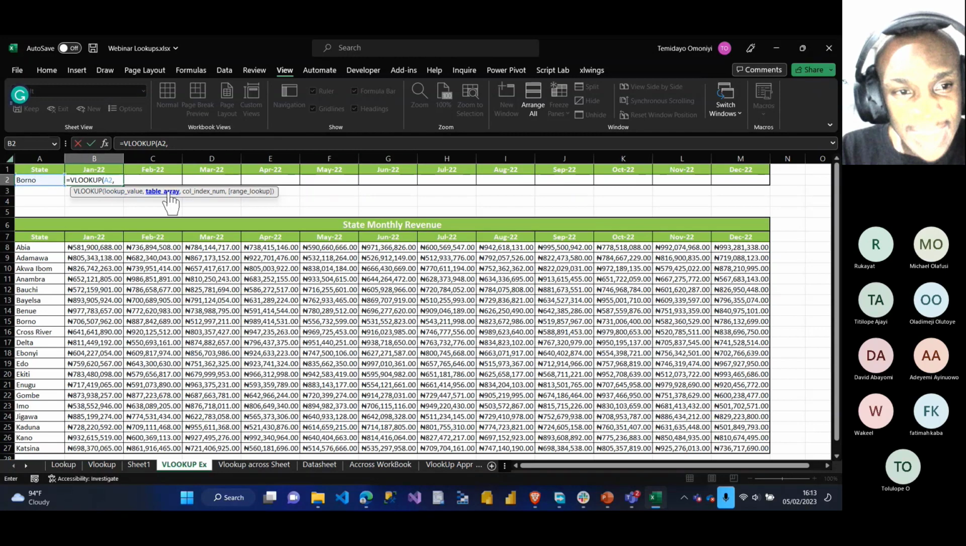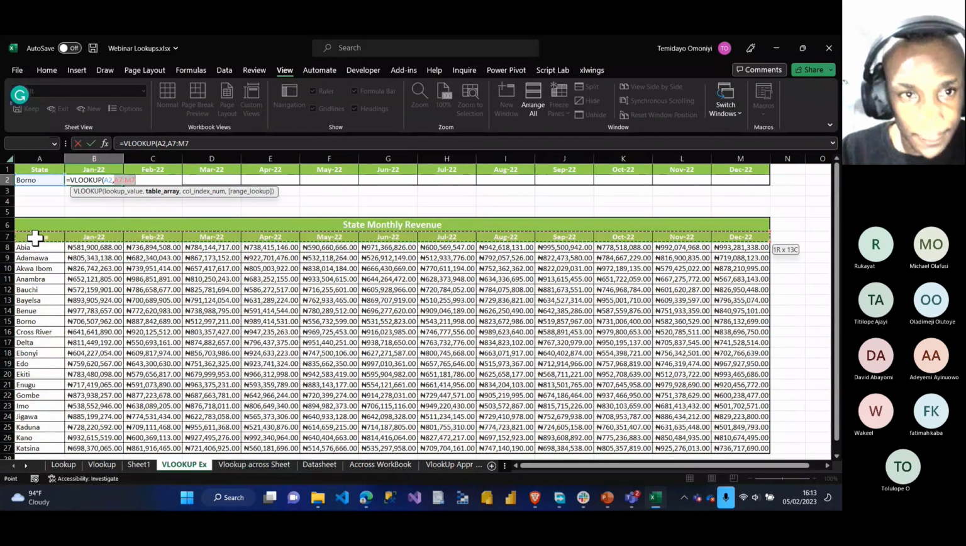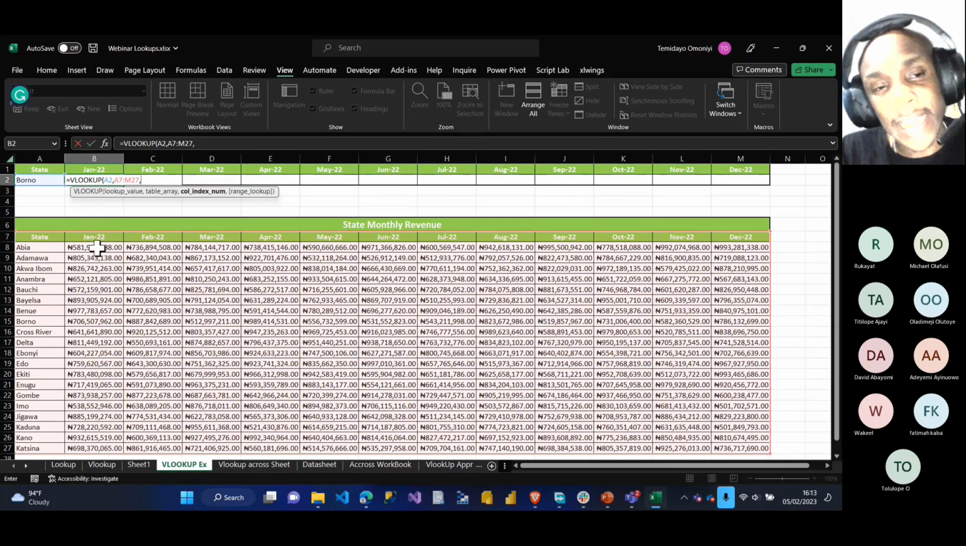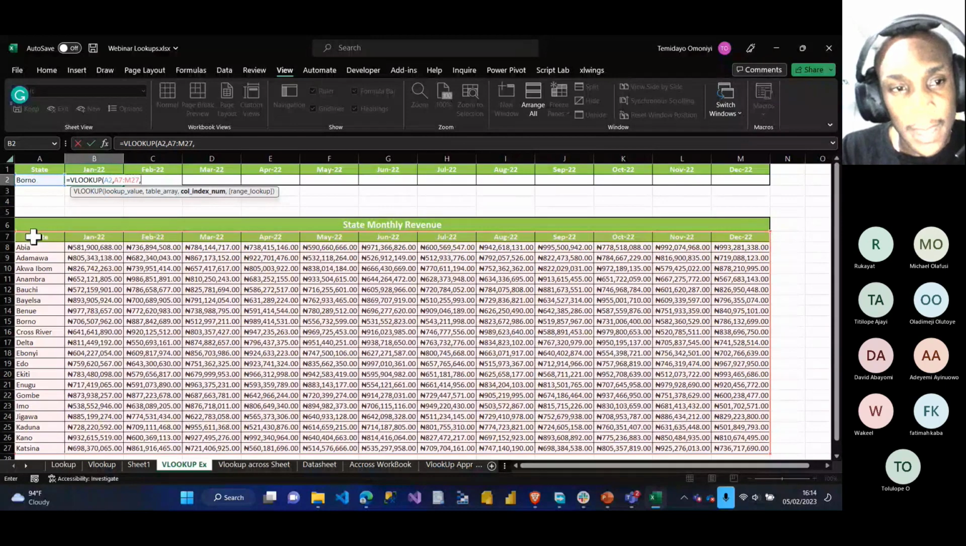The table array now is the entire data table, the data source, the database. You can see the data source is here, so I'll select the entire data source, Control Shift right, Control Shift down, comma. Column index number. I'm looking for Bonu for the month of January. It's not column B, it's the column index number, so it's a number I'm looking for, starting from the table array. My table array started from here, so state is 1, January is 2, and I put 2, comma.